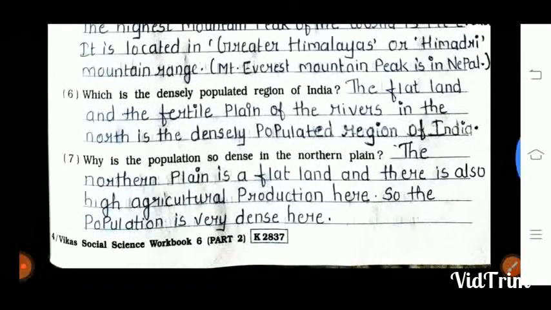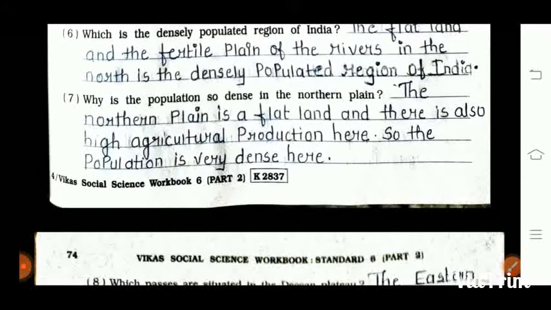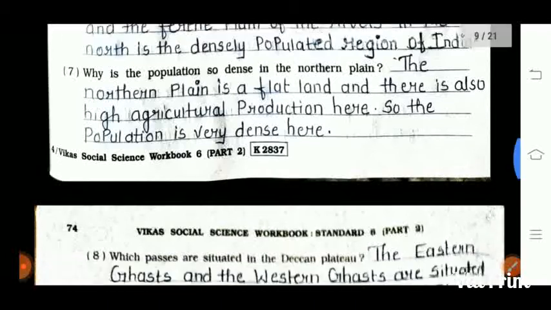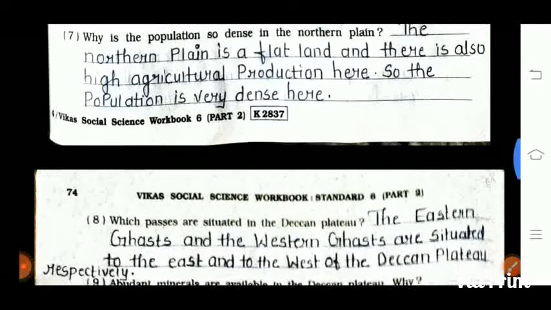The sixth question is which is a densely populated region of India? The flatland and the fertile plain of rivers in the north is the densely populated region of India. Seventh question is why is population so dense in the northern plain? The northern plain is a flat land and there is also high agriculture production here. So the population is very dense here.